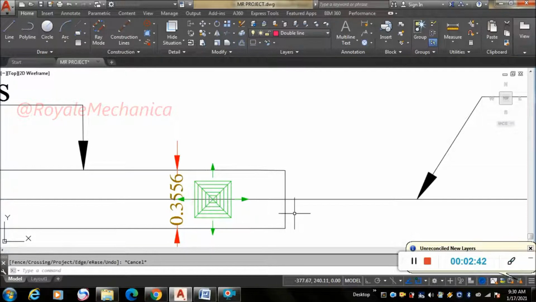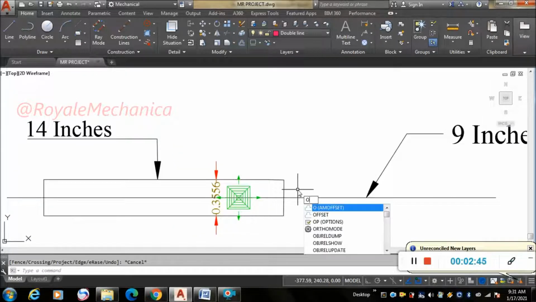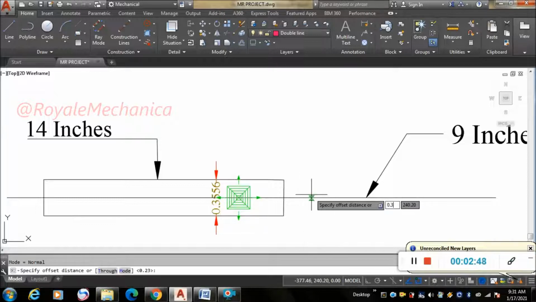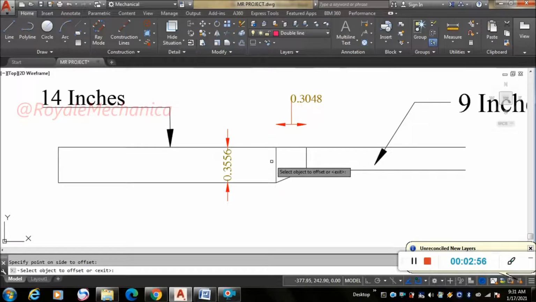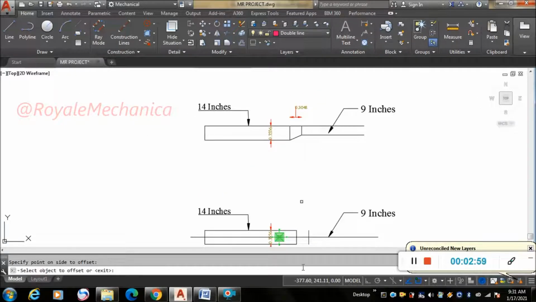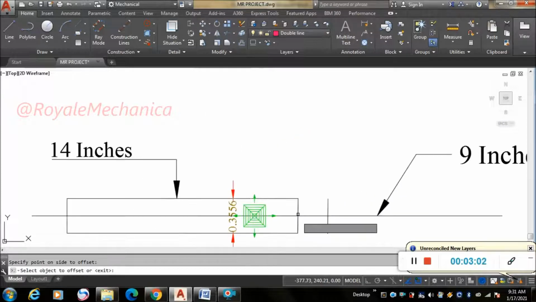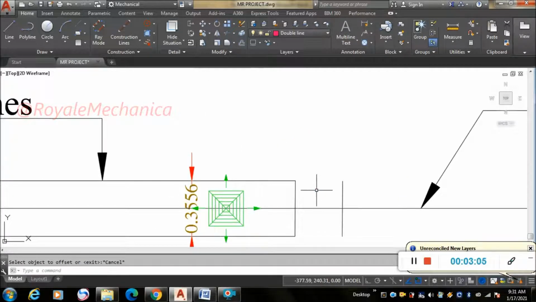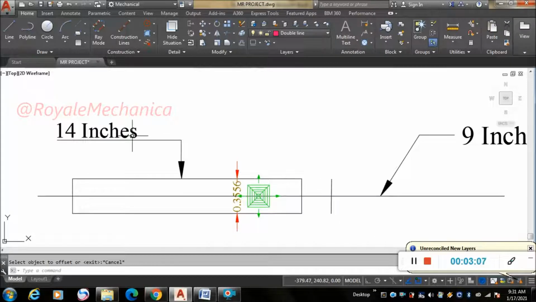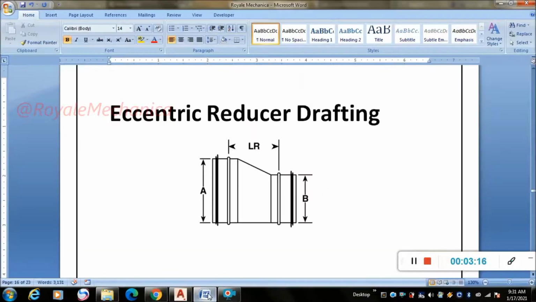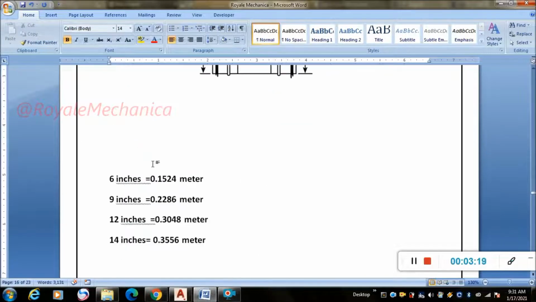I'll trim this. Offset you have to take 0.3048, that is 1 feet. As you can see here, like this, 1 feet, 0.3048 distance you have to take. Now the size of the next duct is 9 inches, so you have to see the dimensions of 9 inches in meters. 9 inches is equal to 0.2286 meter.